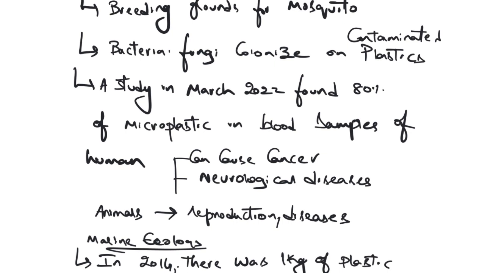What are the reasons why plastic waste management is getting difficult? Okay, we'll come to that. But before that, understand one more fact. You might have heard about the Great Pacific Garbage Patch. A huge amount of garbage has accumulated in the Pacific Ocean, so that is considered the Great Pacific Garbage Patch.